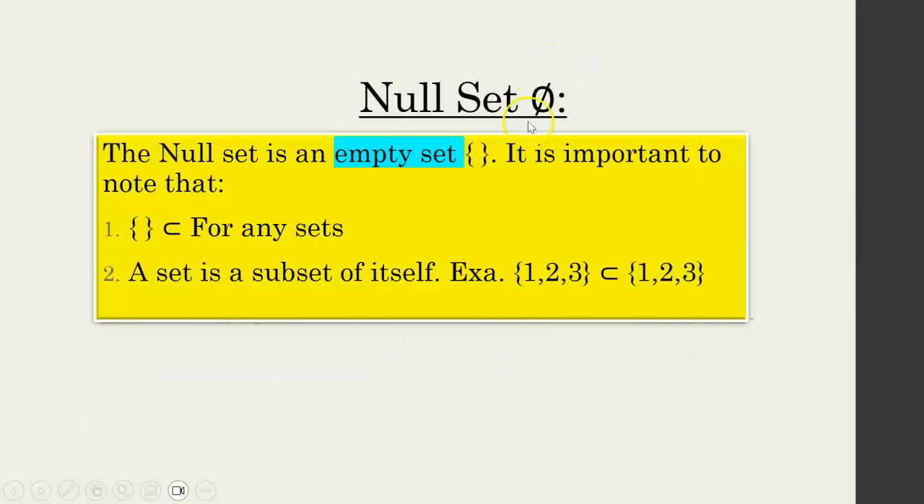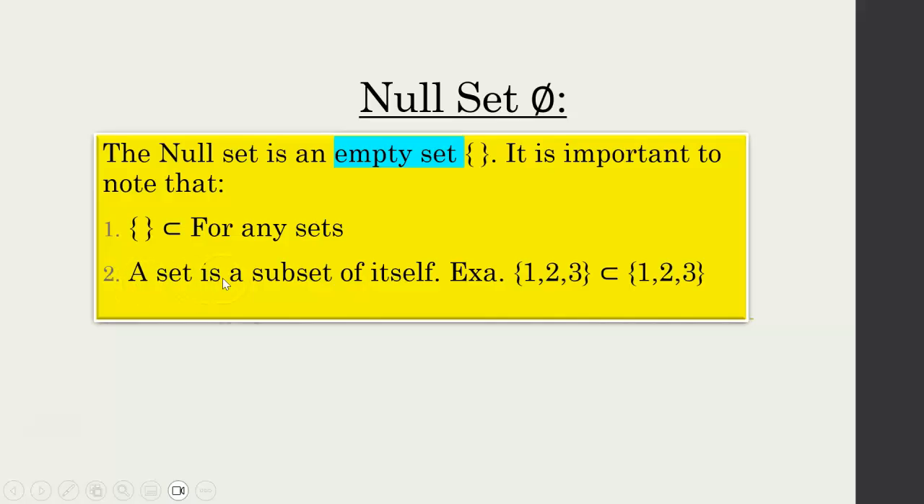Now, there's a special thing called a null set that I want to touch on briefly. Now, null, you might have heard in some other context, null is another word for zero. So it's a zero set. So the null set is an empty set. So it's just a curly bracket, nothing, curly bracket. And it is important to note that your null set, so the nothing set, like nothing in it, is a subset for any sets. So I'll come back to that in a second.